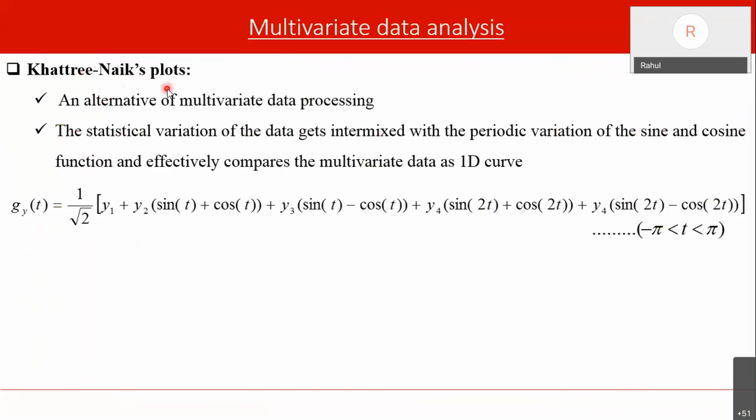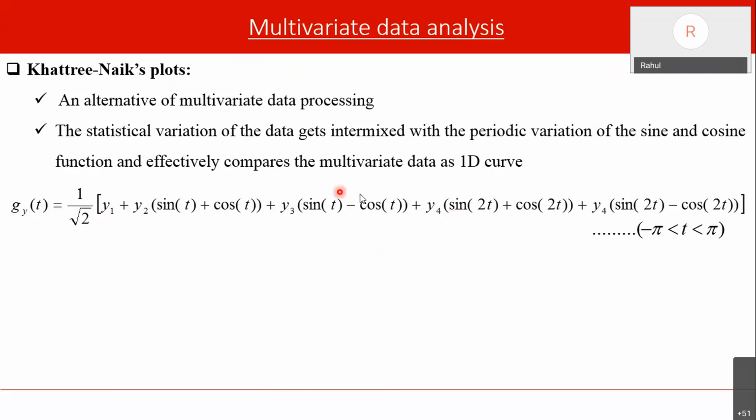This Khatri-Naik plot has this equation. Using this equation we are going to plot the graphs. We are plotting the responses using this equation, known as the Khatri-Naik equation. Basically y1, y2, y3, y4 are the responses which we have recorded. In our case, y1 will be tool wear, and y2, y3, y4 will be the roughness values: Ra, Rz,